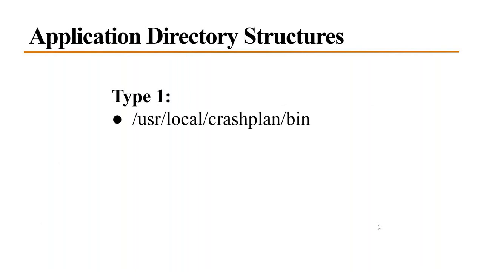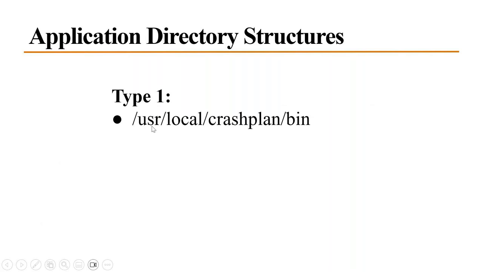Any software, whenever we are talking about it, just remember its application directory structure. It contains its own binaries. Suppose it is CrashPlan, or Tomcat, or Maven, any software whenever you install it.